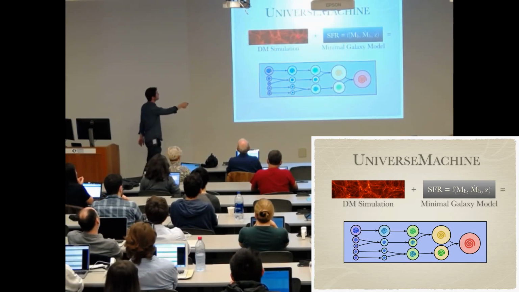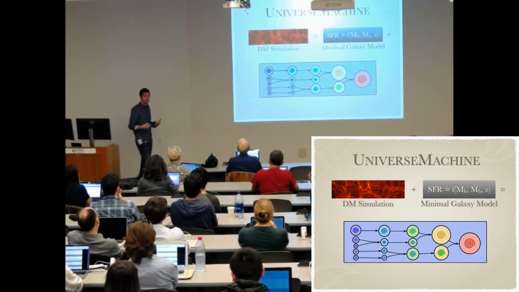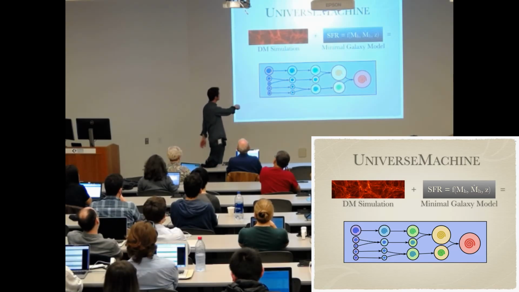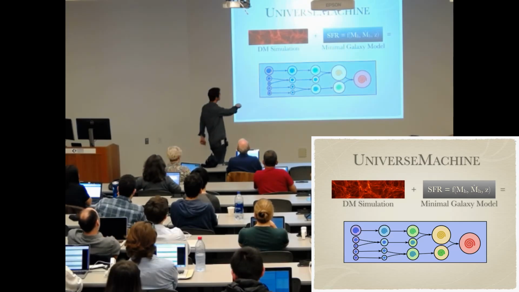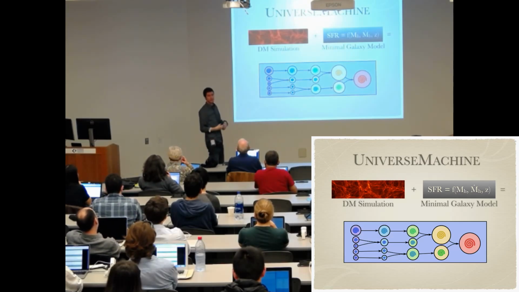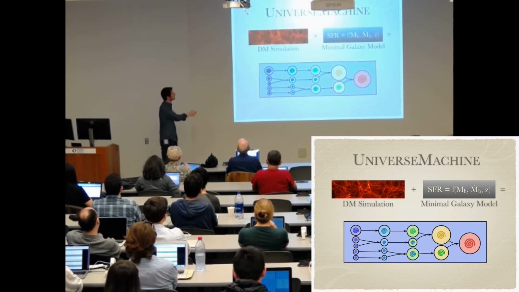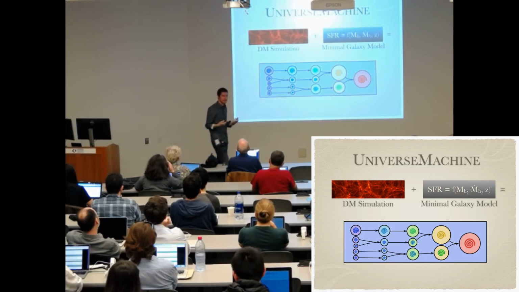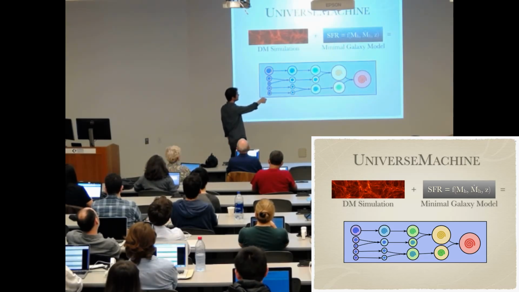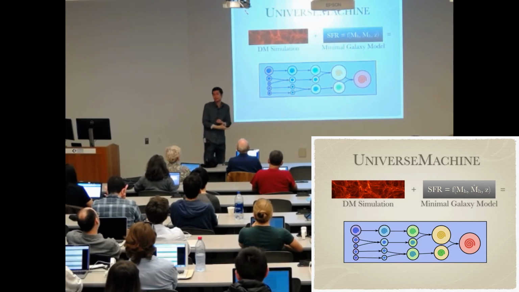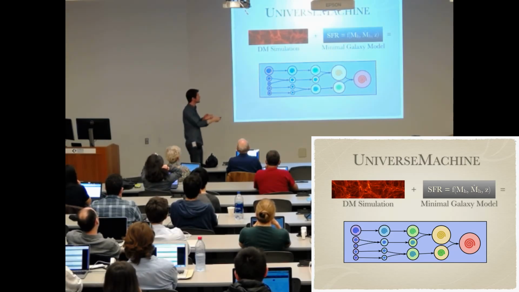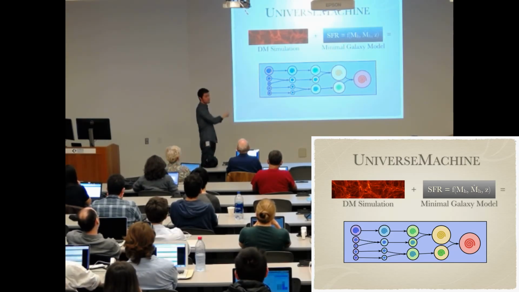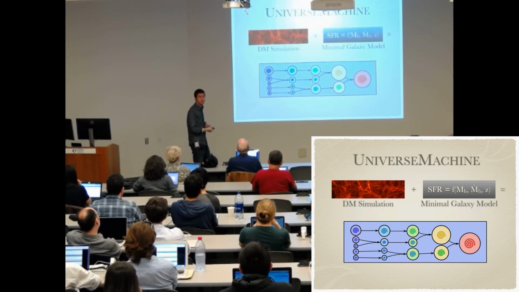we start with the dark matter simulation that gives us halo properties as a function of time, as well as merger trees. A merger tree is, of course, the assembly history of a halo, including how it grows in terms of its most massive progenitor, as well as everything else that merges in throughout the history of the halo. And what we do is add on top of that a minimal galaxy formation model. That is just that the star formation rate of a galaxy depends on some halo properties, which are the mass of the halo, the mass accretion rate, and the redshift. And I'll get in a bit to how we constrain what this function looks like, but if we just adopt or take a guess for a moment at what this looks like.